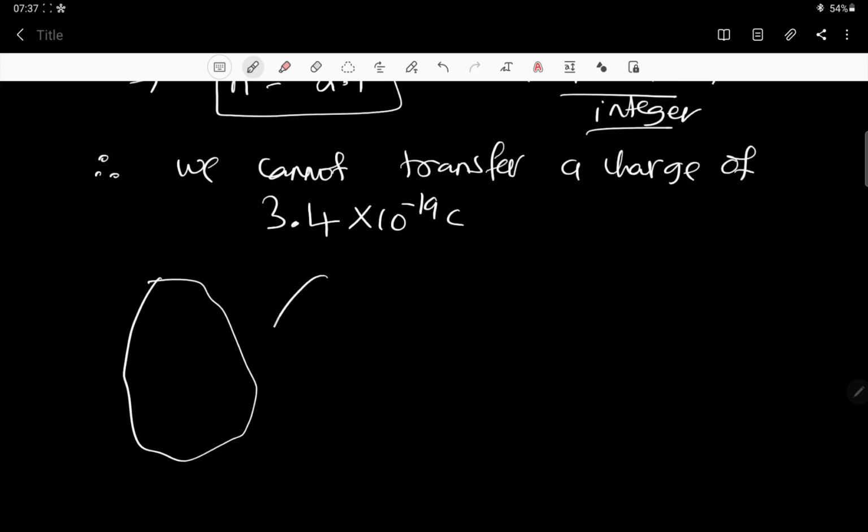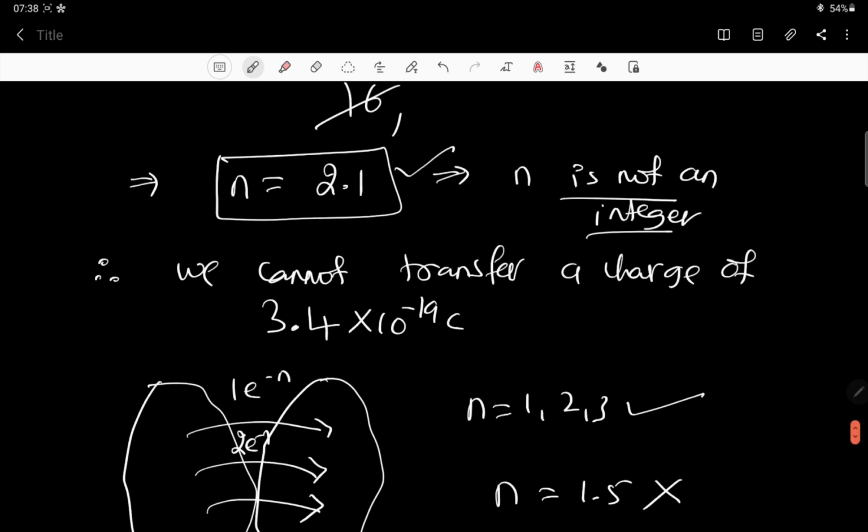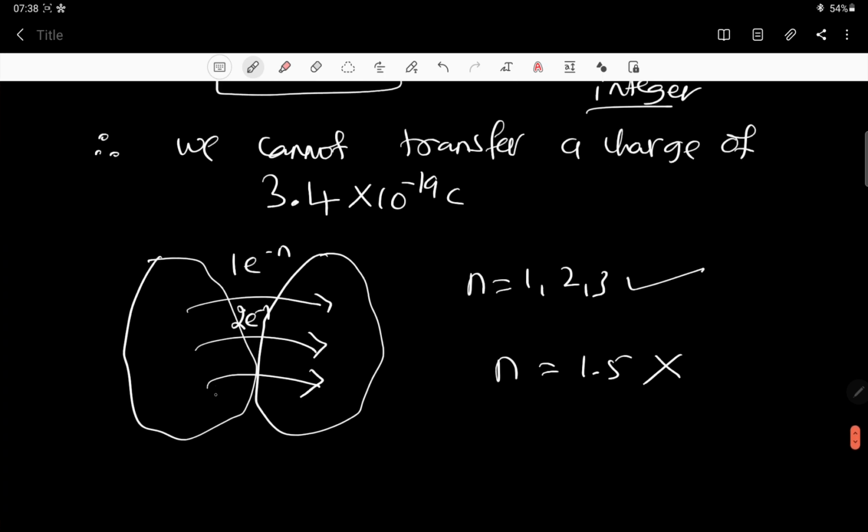For example, if I want to transfer a charge between two bodies from here to here, the minimum is 1 electron. Next, after 1 electron, is 2 electrons, then 3 electrons. So this N has to be 1, 2, 3 and so on. N cannot be 1.5, this is not possible. Here I got N is equal to 2.1, which means we would have to transfer 2.1 electrons, which is not possible.